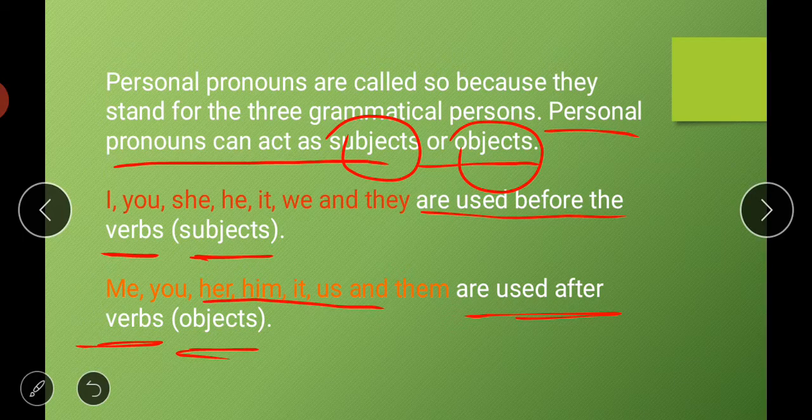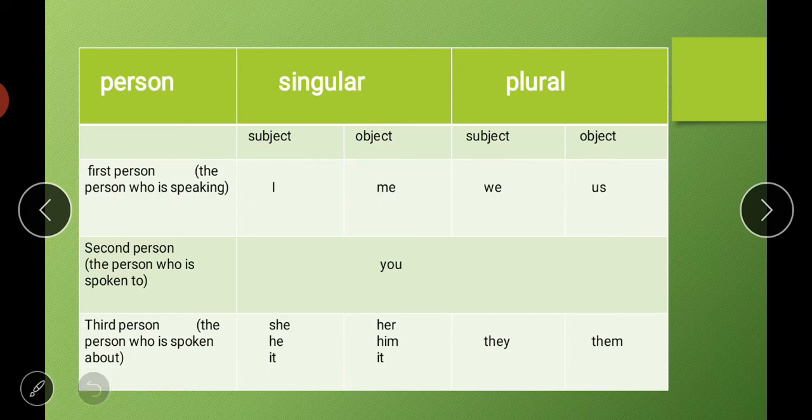These are the pronouns like I, you, she, he, it, her, him. These are all personal pronouns, but they can act as subject when they are present before verbs, and they can act as an object when they are present after a verb. Next, we will talk about 3 persons: first person, second person, and third person. What are these persons, which pronoun will we use to denote them in singular form, and which in plural form?